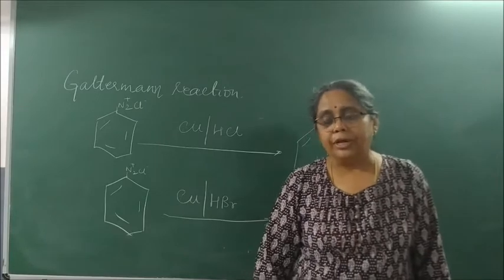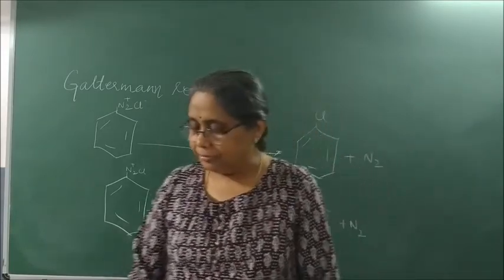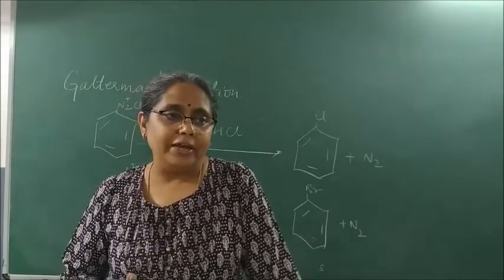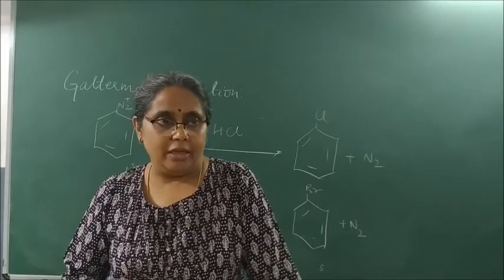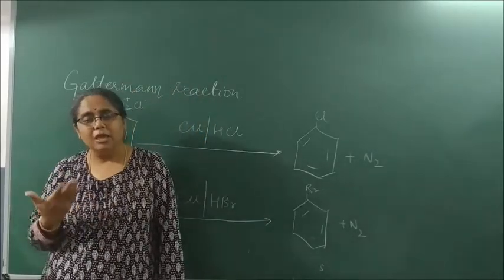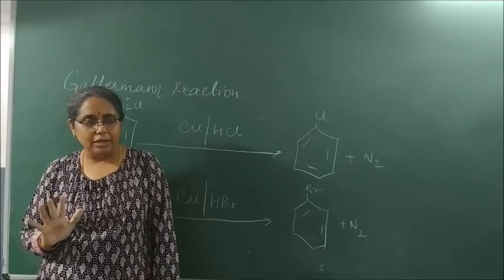Written? Now write iodobenzene, what we wrote in the first case. Iodobenzene will be obtained by directly treating it with KI. You will get C6H5I plus N2 plus KCl or KX.